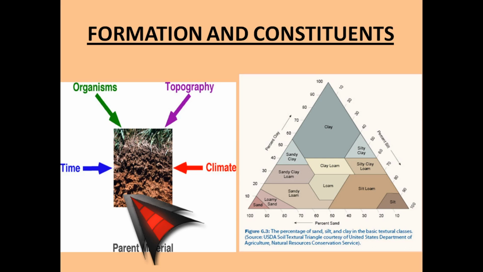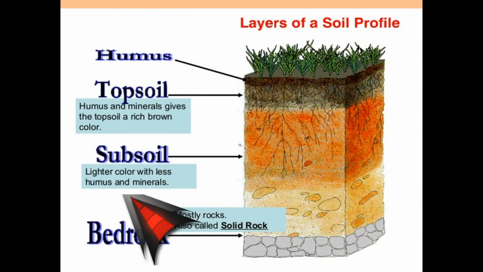Let's look at the next image, which is the layers of the soil profile. As we can see, soil consists of two major layers. One is topsoil. Topsoil is the most important layer of the soil since it contains humus. It contains all kinds of bacteria, worms, insects and decayed plant life. It takes years to form topsoil but it gets easily washed away.